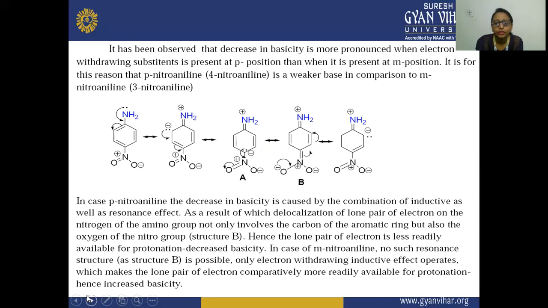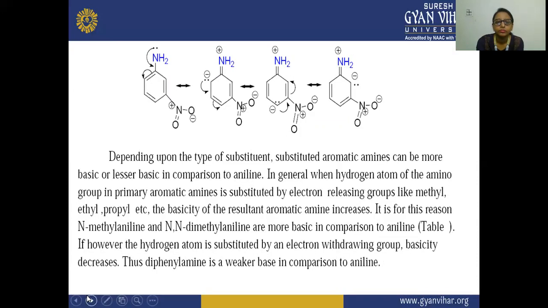Hence, the lone pair of electrons is less readily available for protonation, decreasing the electron density, and in the case of meta-nitroaniline, no such structure as structure B is possible, and only the electron withdrawing inductive effect operates, which makes the lone pair of electrons comparatively more readily available for protonation, hence increased basicity. Next, depending upon the type of substituent, an aromatic amine can be more basic or less basic in comparison to aniline.